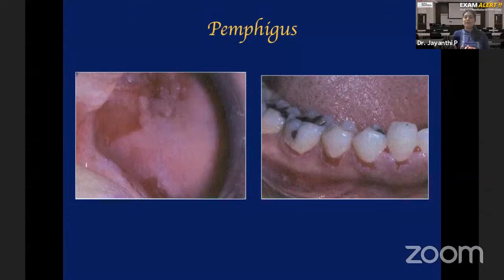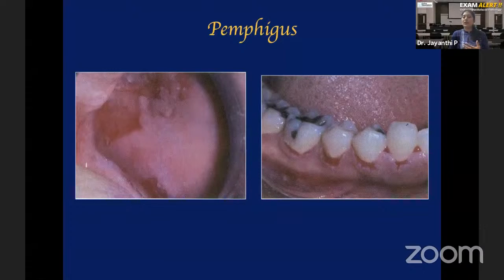So clinically, because of this acantholysis, the patient is getting vesicle and bulla. Where do they get vesicle and bulla? On the skin as well as in the oral cavity. So I am showing pictures here of patients with pemphigus, where the patient is having vesicle and bulla in the oral cavity. This is in the buccal mucosa, this is in the gingiva.